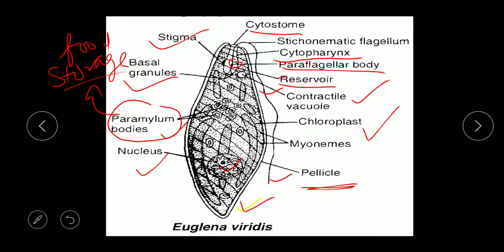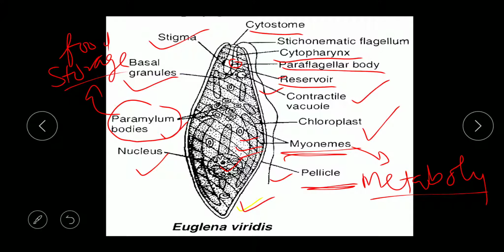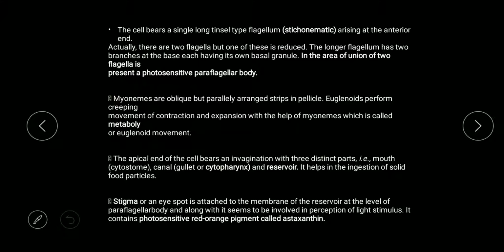Now you can see some thread-like structures here, which are covering the whole body. These are myonemes, and with myonemes they show contraction and relaxation, and through contraction and relaxation a creeping movement is observed. That creeping movement is known as metaboly. So metaboly is observed by the myonemes. You can read all these points in the part that we have just discussed.